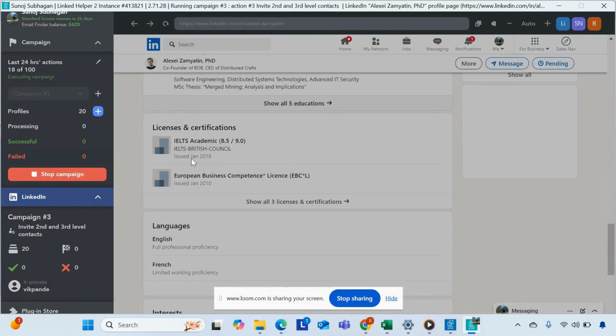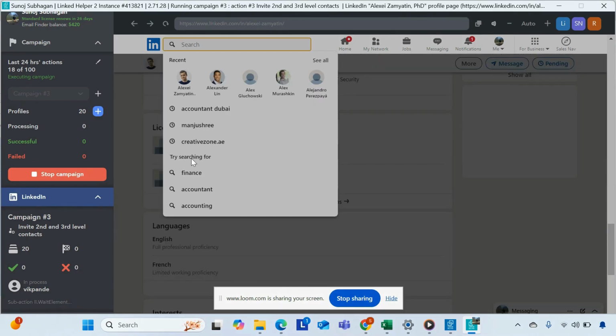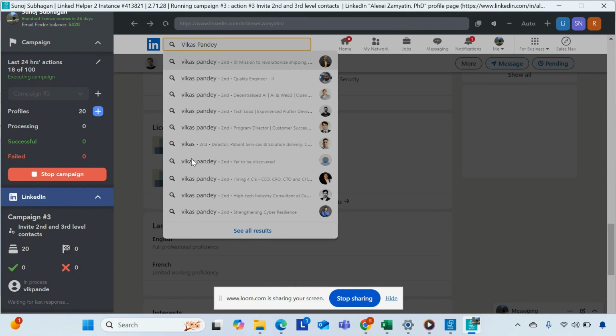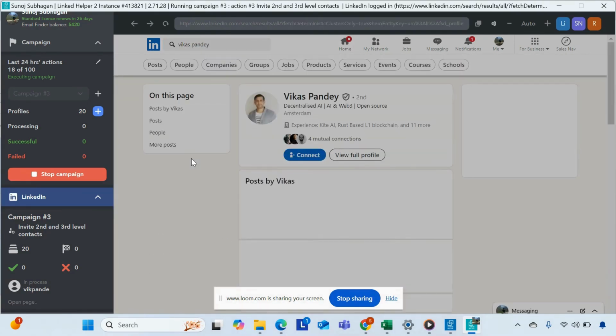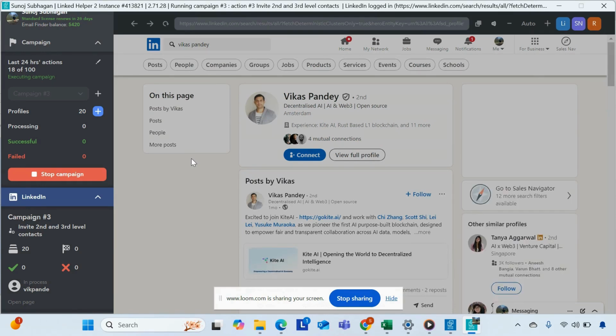What it's basically doing is acting on behalf of you. It will search the name of the person in the search bar, type a message on behalf of you, and send the connection request. You'll also notice that there's a lot of lag time in between the actions. The reason is so that LinkedIn should not think that there's a bot trying to automate things, and hence it's trying to mimic human interaction.